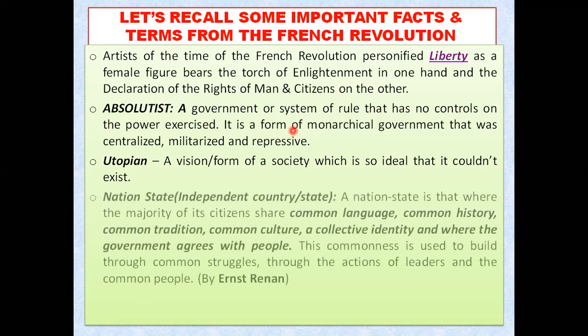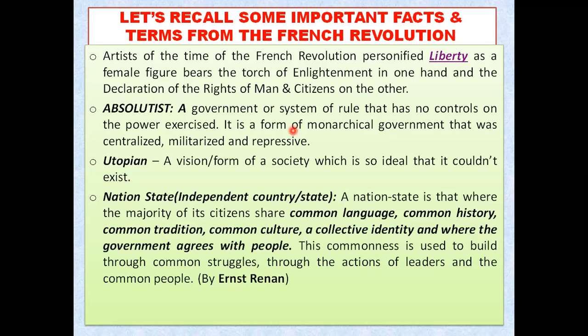What is our next term? That is nation state. That is also quite important, my dear students, because you will get this particular word a lot of times, and you will have to read on. A nation state is an independent state, or you can say an independent country also. So what is there in a nation state? In that particular state or country, the majority of its citizens will share a common language, such as we share Hindi as a common language throughout India.